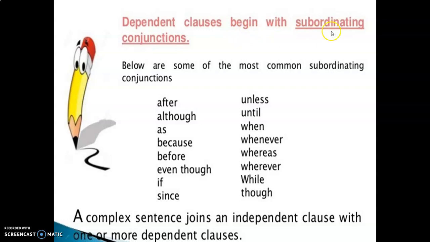Dependent clauses begin with subordinating conjunctions. Below are some of the most common subordinating conjunctions: after, although, as, because, before, even though, if, since, unless, until, when, whenever, whereas, wherever, while, though. A complex sentence joins an independent clause with one or more dependent clauses.